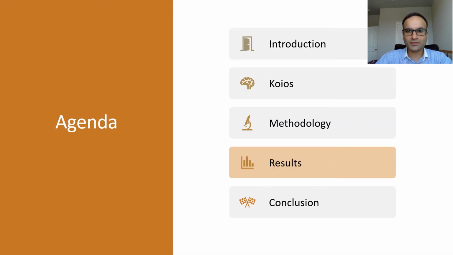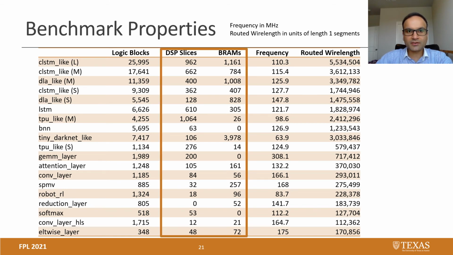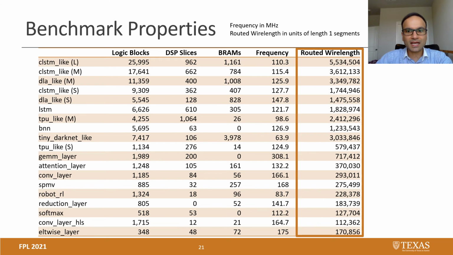Okay, let's look at the results from our experiments. Here is a table that shows the various properties of these benchmarks like resource usage, frequency, and routed wire length. I know there are a lot of numbers here, so I'll walk you through the important points. First thing we see is that these designs are very heavy on DSP and VRAM usage. Then we see that frequencies range from about 64 megahertz to about 300 megahertz. These frequencies are actually much higher than those for VTR benchmarks. Then we see that for routed wire length, there is a correlation between design size and routed wire length. As the designs become smaller, the routed wire length becomes smaller, which is also intuitive.